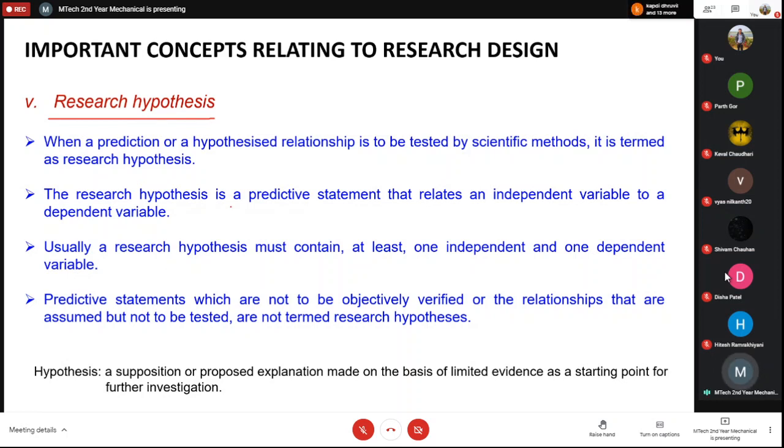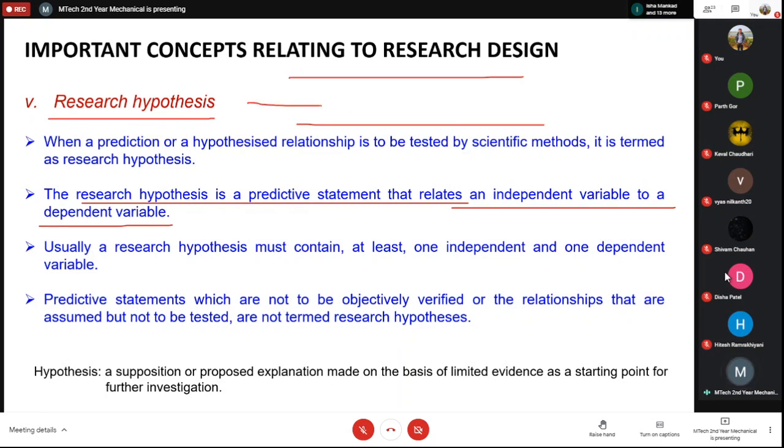The research hypothesis is a predictive statement that relates an independent variable to a dependent variable. For example, in the flow problem, if you are saying that the flow rate is changing the velocity, then you can check this. For us it is obvious that if you increase the flow rate, the velocity at the center line will increase, but you have to check by what amount it is changing, and what is the relationship between the independent and dependent variable, between the flow rate and the velocity. All these things you have to check.